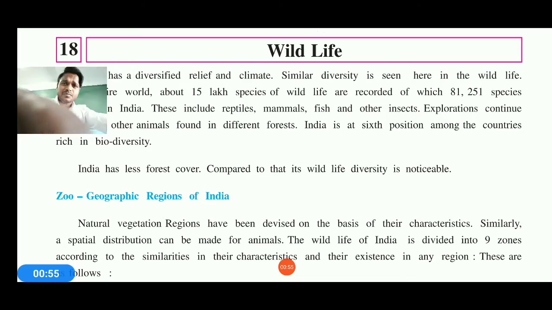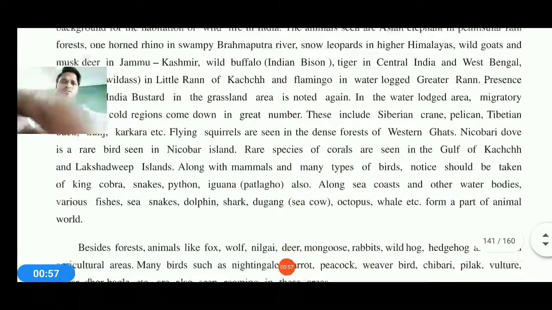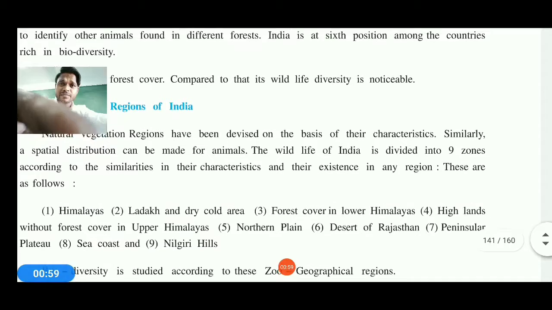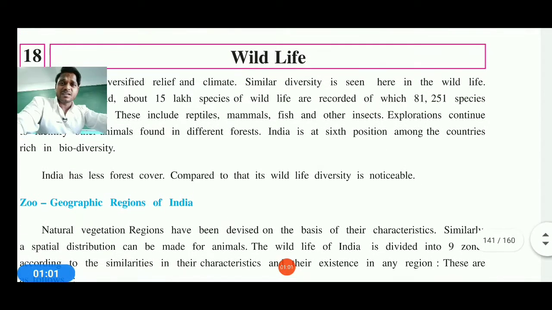Now, you can see that the screen is showing page number 137, which will help you understand wildlife and diversity. Before this, we already studied chapter number 17, natural vegetation, page number 131. So now we are going to the wildlife chapter, chapter number 18.